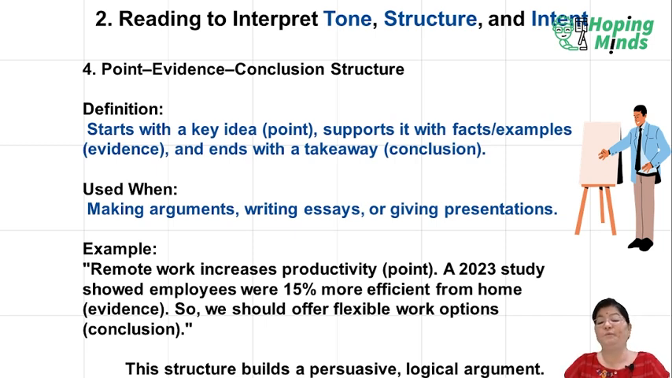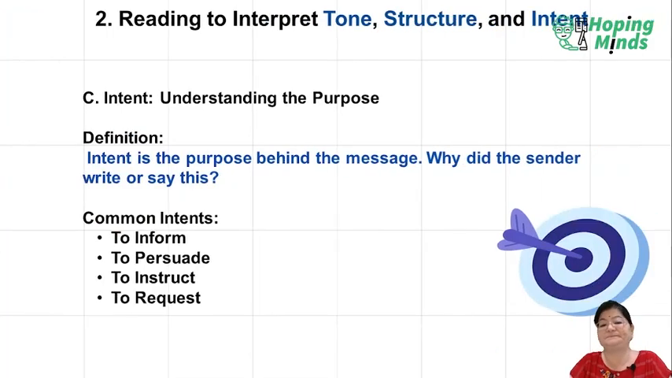Now, what is the point over here? Remote work increases productivity. That is the point. What is the evidence? The evidence is that a 2023 study showed 15% more efficiency when people work from remote locations. So the conclusion is that we should offer flexible work options. This structure builds a persuasive, logical argument.